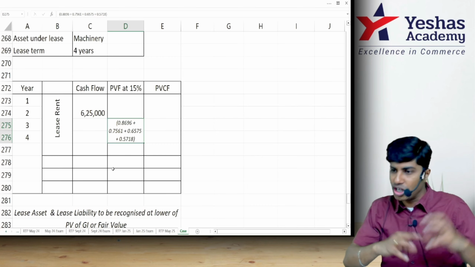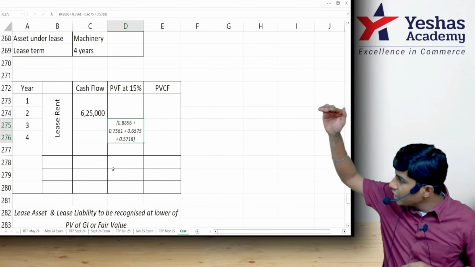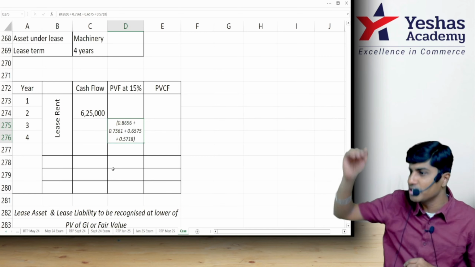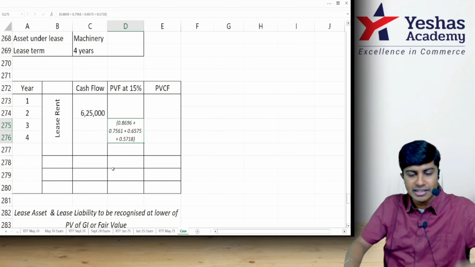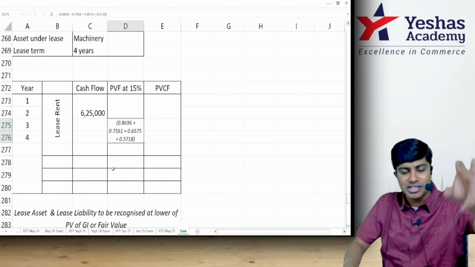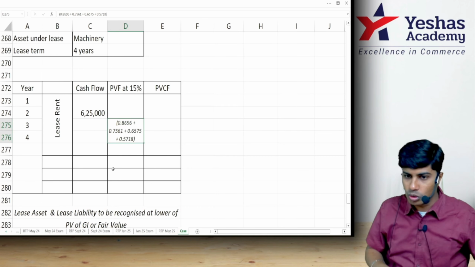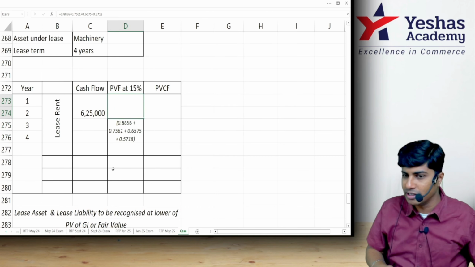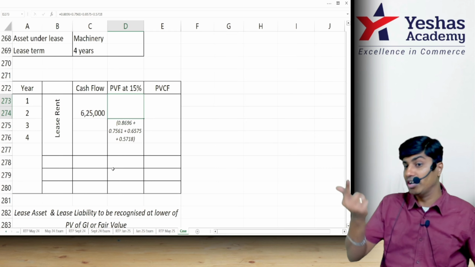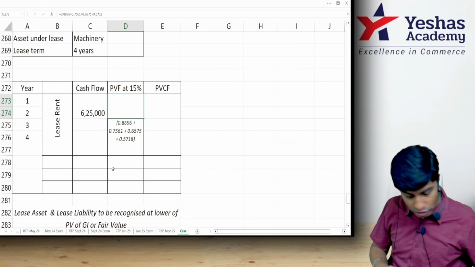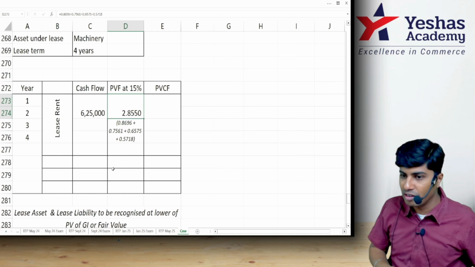Constant: first year 6,25,000, second year 6,25,000, third year 6,25,000, fourth year 6,25,000. Because it is consecutive and constant, I can take 6,25,000 once and take the total of all the discounting factors they've given at 15% for 4 years. If the amount was changing, then I could have written 6,25,000 four times and taken 0.8696, 0.7561, 0.6575, 0.5718 separately. I will take it as a total. It's not called present value factor. In this case, it's called annuity factor. Take the total of those 4 numbers, you get 2.8550.